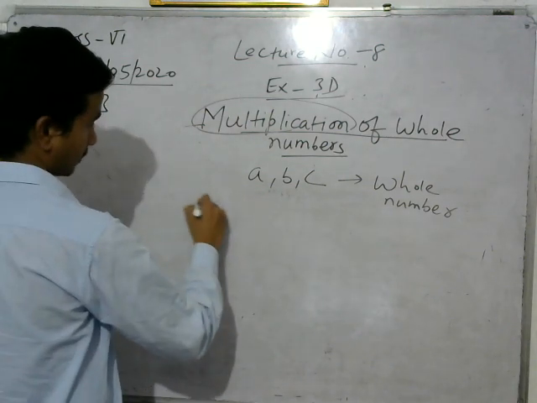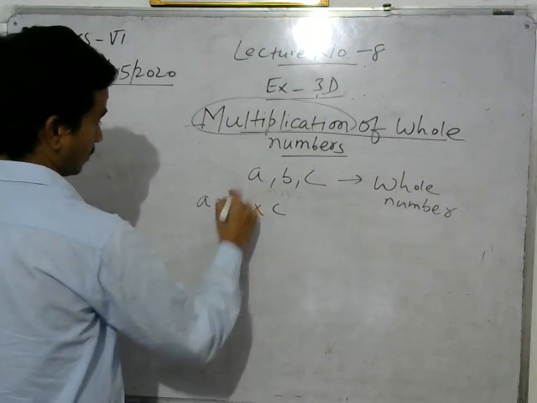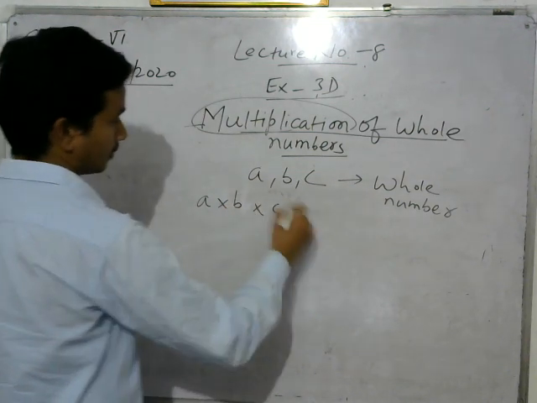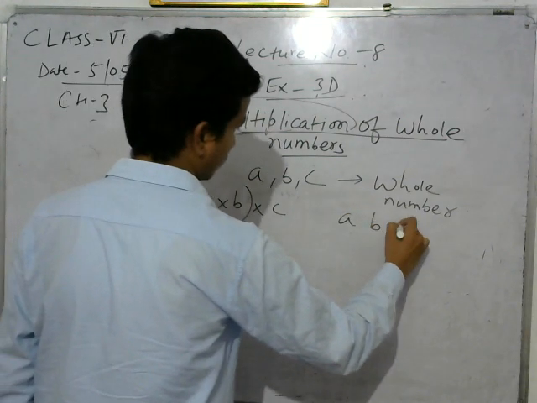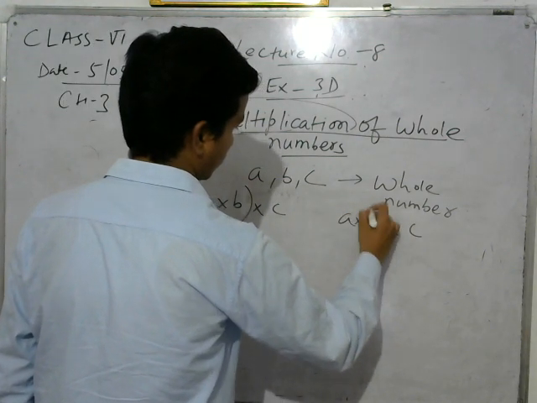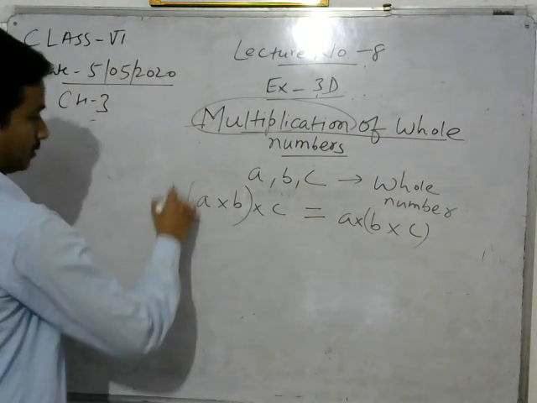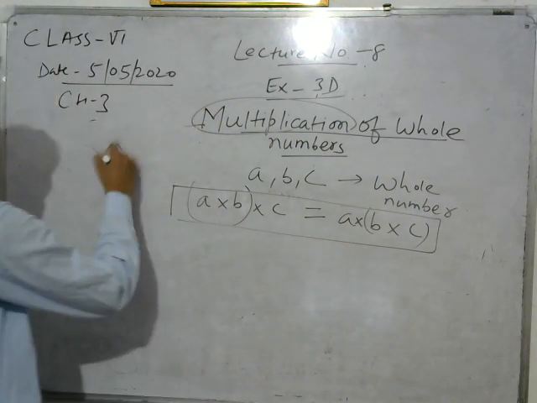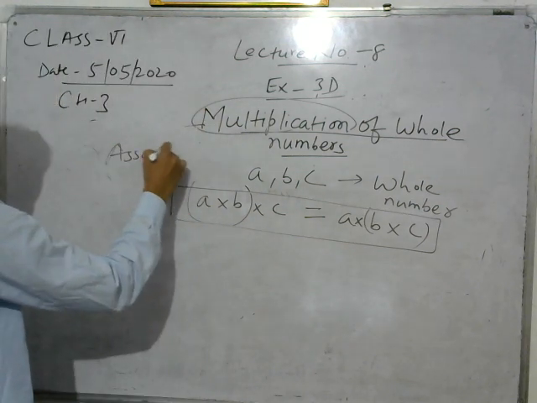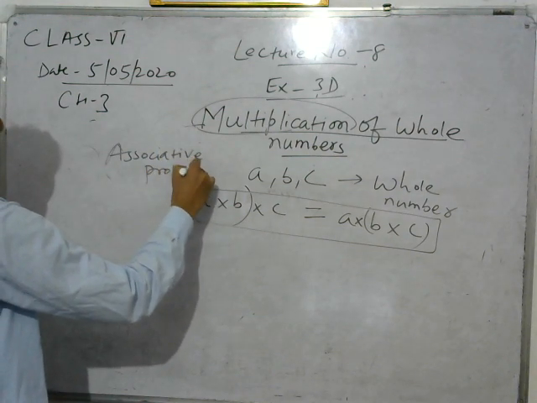Then A into B into C: if we multiply these three whole numbers either this way or this way, you will get the same result. This is called the associative property.